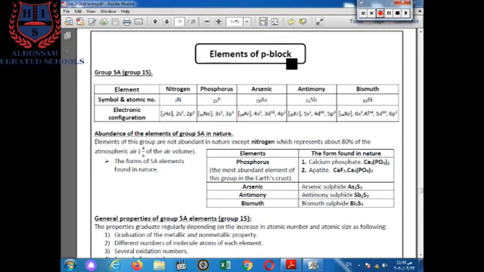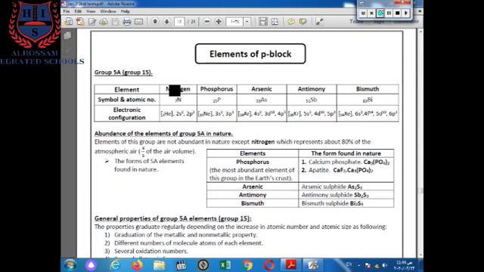As we know, P block starts from group 3A, passing through 4A, 5A, 6A, 7A, and group 0 in the periodic table. We will take an example of P block, the group 5A or group 15. Elements of group 5A include nitrogen, phosphorus, arsenic, antimony, and bismuth.